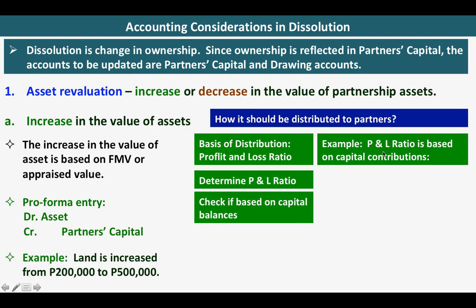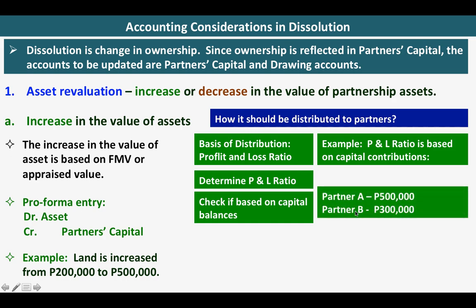Example, if profit and loss ratio is based on capital contributions, then let us take a look at the capital contributions. In this case, if partner A has 500,000 capital contribution and partner B has 300,000, then we have to get the ratio of these capital contributions.